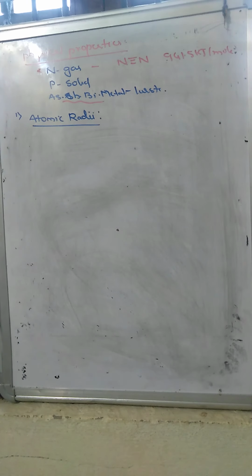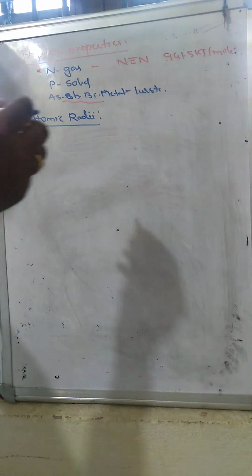The atomic radii of the 15th group of elements, the nitrogen family, will always increase from top to bottom: nitrogen, phosphorus, arsenic, antimony, bismuth. From top to bottom, atomic radii increase due to the increasing number of valency shells. A new orbit is introduced by the new valency shell, so with the increasing number of shells, the atomic radii increase from top to bottom.